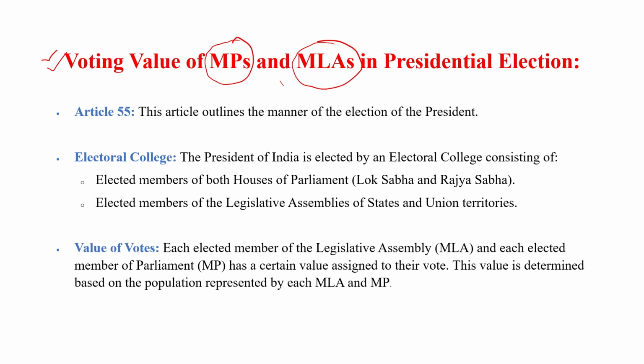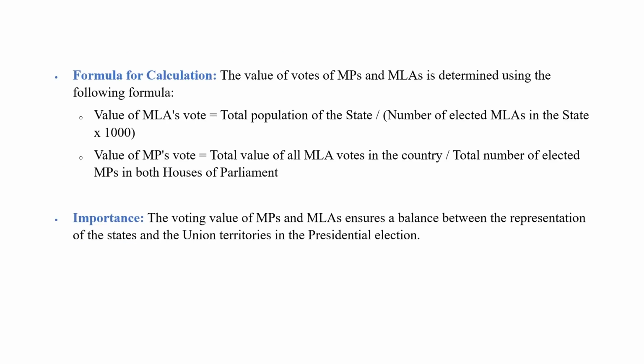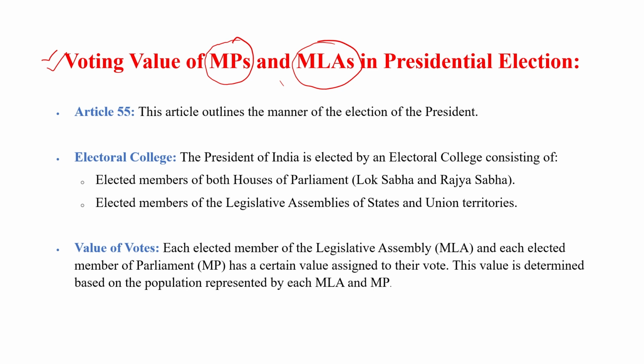Each MLA has a different vote according to the state, and each MP has a different voting value. So here we will understand the voting values and how we can calculate the voting formula for the president election. Article 55 outlines the manner of the election of the president.